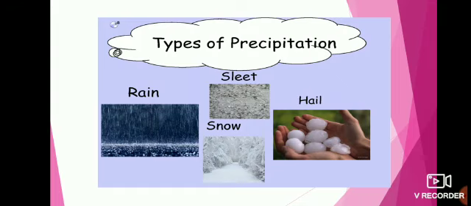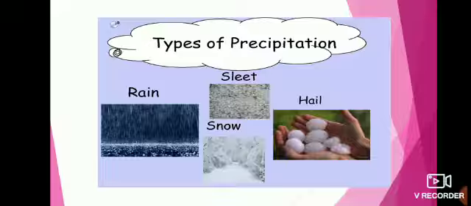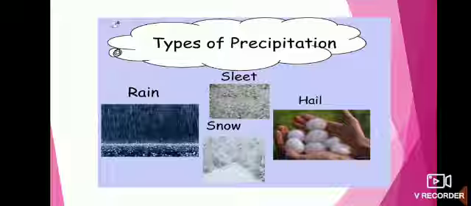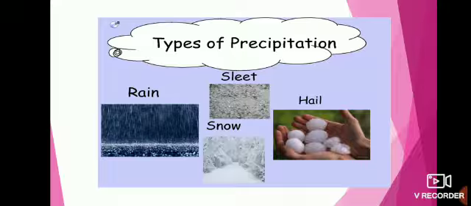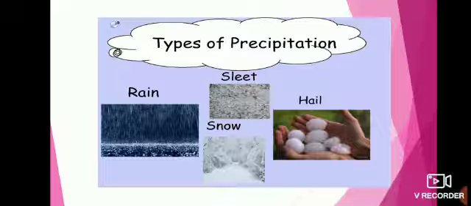Now let us see snow. Snow falls when water vapor passes through air that is very cold. As a result, the water vapor crystallizes and yields into snow flakes. That is snow. Next we see hail. Hail forms when thunderstorm winds push water back up into the atmosphere. The water which turns into ice is coated with more water and pushed up to freeze again. This process repeats until the hailstone is heavy enough to fall. These are the types of precipitation.